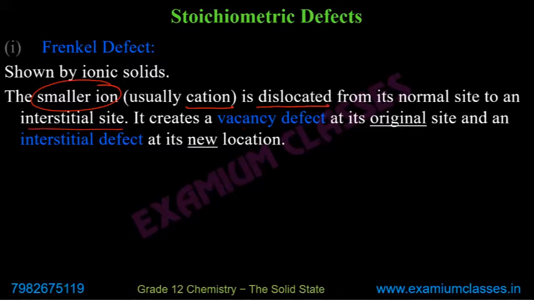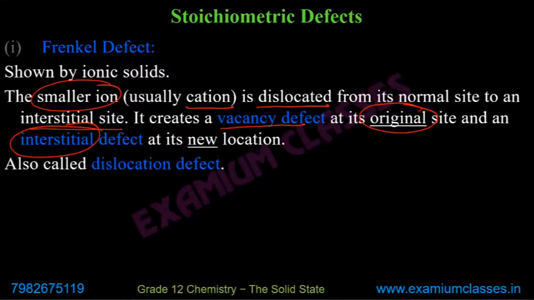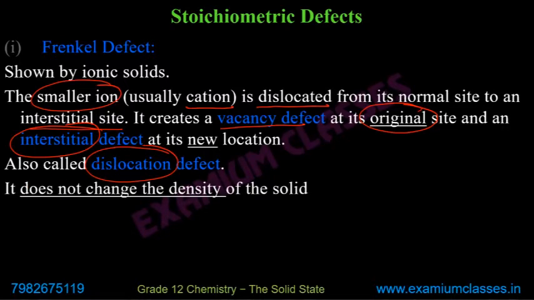So it creates a vacancy defect at its original site where it was, but it creates an interstitial defect where it goes to its new location. That's why it is also known as dislocation defect. It gets dislocated from its original position to a new position. It does not change the density because it has not moved out, it has just got dislocated.